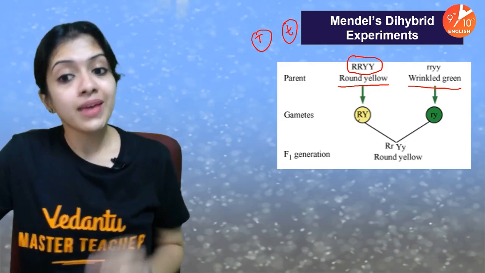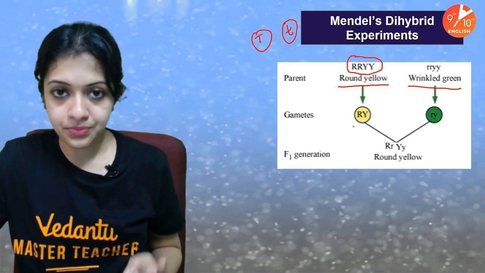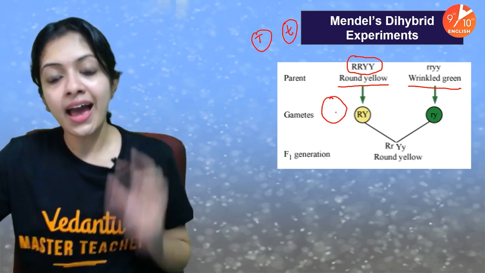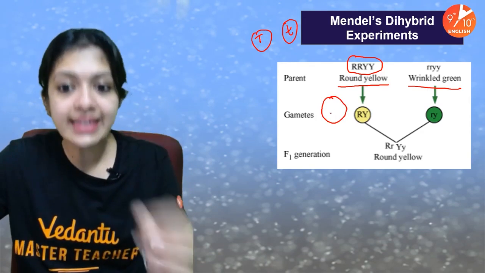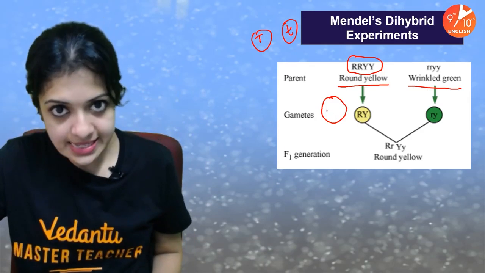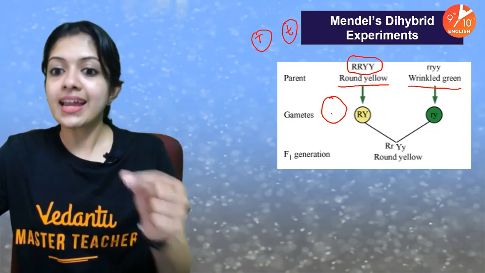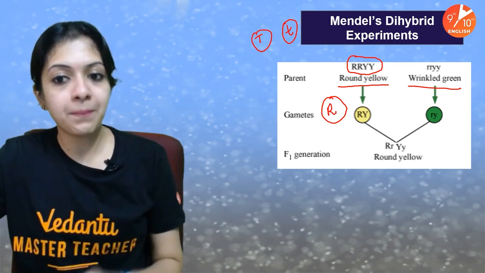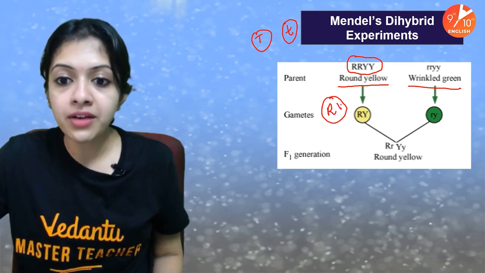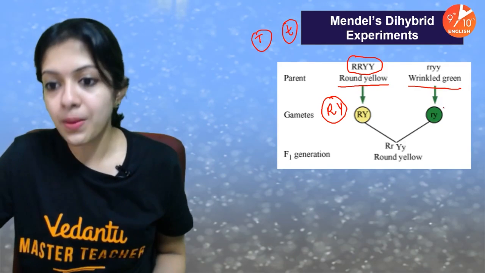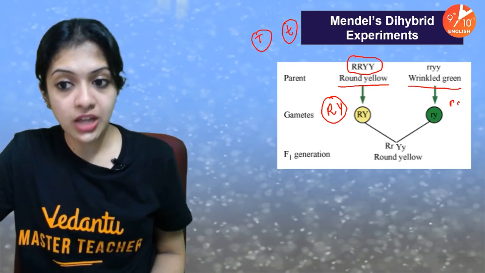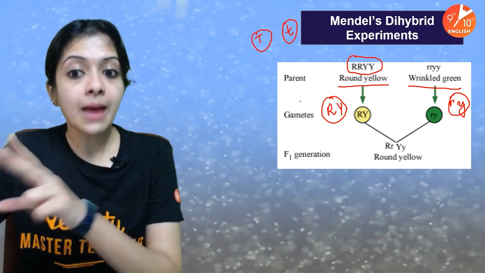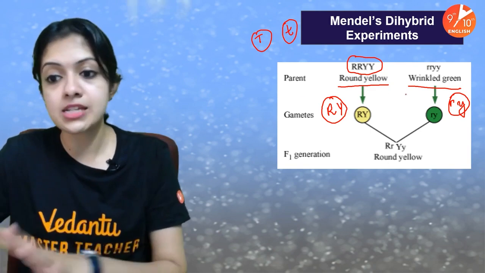That is because we are studying the inheritance of two genes at a time. Remember, children, inside one gamete, we have to consider at least one allele of each of those genes. For each of those characters, there has to be at least one representation inside the gamete, which means one alphabet representing the seed shape and one representing the seed color. Likewise, here also. It wouldn't be capital R in one gamete, capital Y in another, small r in another, small y in another.